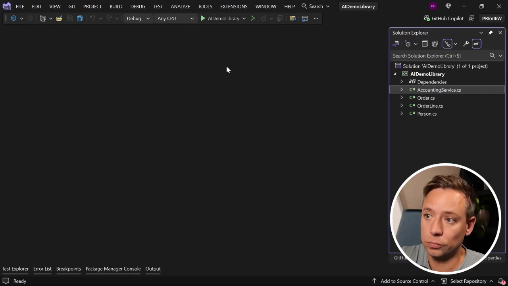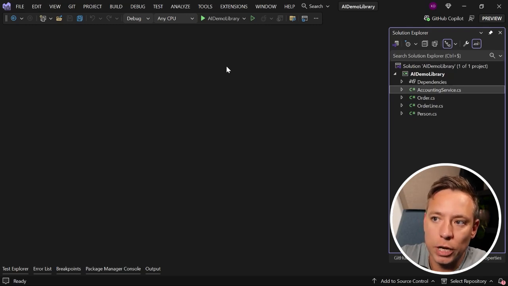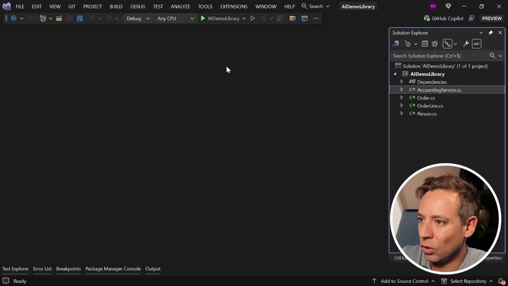I'm in Visual Studio and I've opened my demo project from before. I haven't got any files or tabs opened, nor have I got a previously started active Copilot chat session. In other words, I'm as good as starting from scratch. In such a case, Copilot has very little context to take into account.